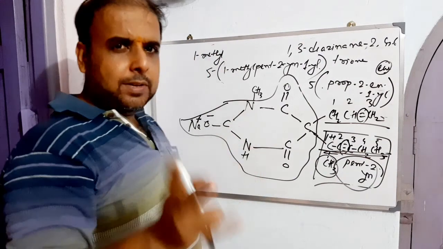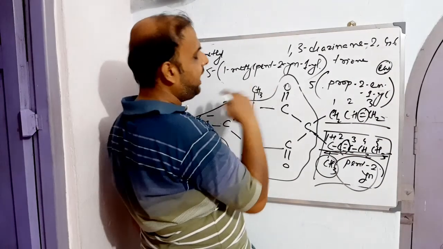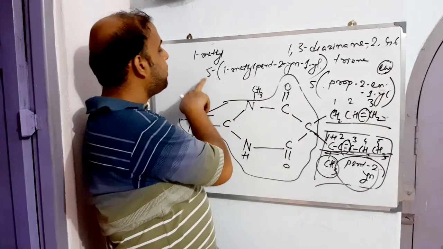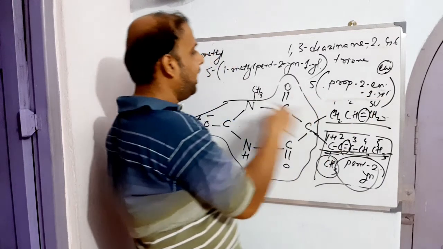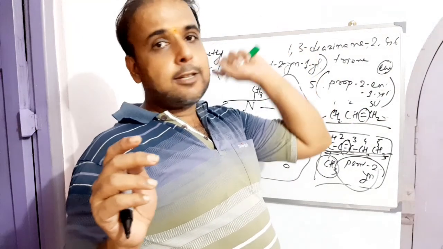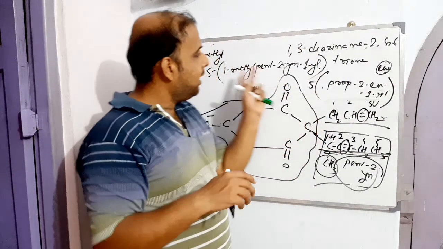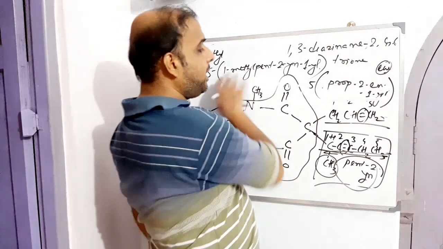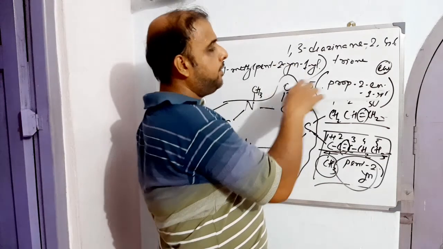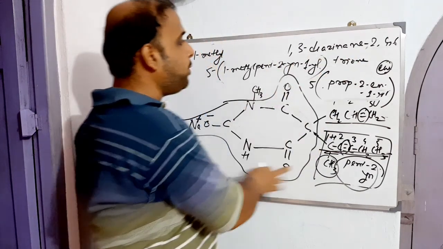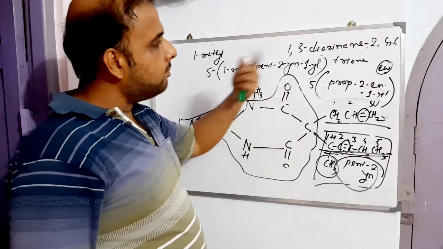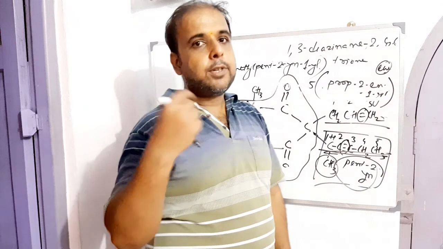So we have two substituents placed at position 5, and the way we write their names is like this. Immediately after 1-methyl you write 5, then bring this one, and after that again 5, because it's not two similar substituents as we found in case of barbital. They are different, that is why there is a difference. Once we are done with the substituents, after closing the bracket, we move to the parent one, that is 1,3-diazinane-2,4,6-trione, sodium salt of.